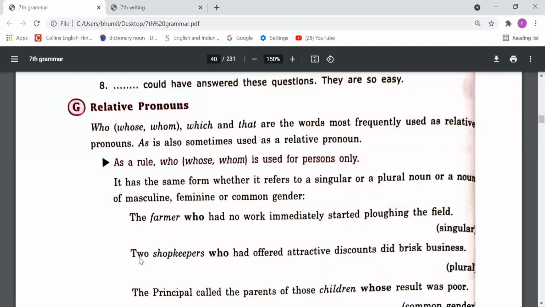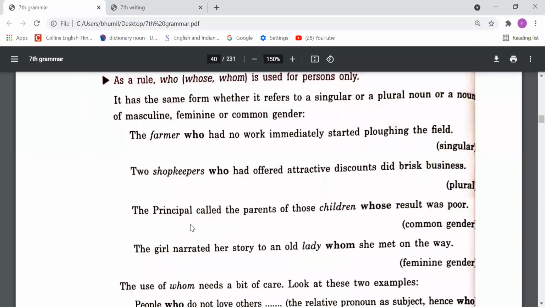Two shopkeepers, that is plural, so we have used who. So it doesn't matter whether we are talking singular or plural. Next, the principal called the parents of the children, so we have used whose here. And the girl narrated the story to an old lady whom she met on the way. So whose, when we want to know the owner of something, and whom when we use the object.